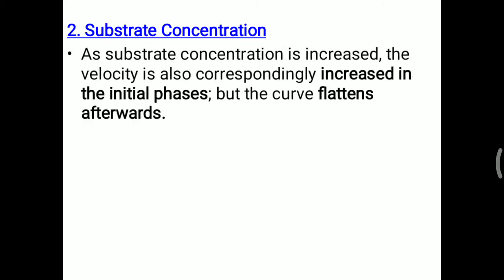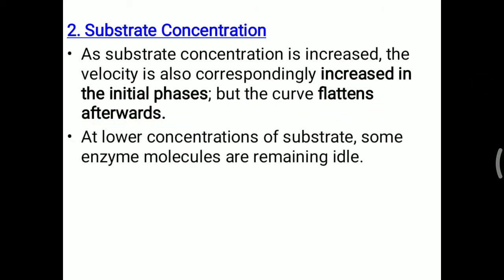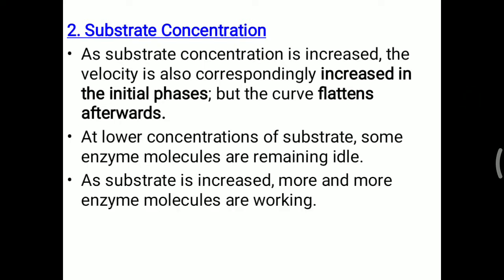As substrate concentration is increased, the velocity also correspondingly increases in the initial phase. You have to understand that this is only in the initial phase, but the curve will flatten afterwards. At lower substrate concentration, more enzyme molecules remain idle, and as substrate is increased, more and more enzyme molecules are working. Suppose you have only 100 molecules of enzyme. Initially you add 10 substrate, then within 1 minute 10 product will be generated. You add 50 substrate, then 50 product will be generated after 1 minute.